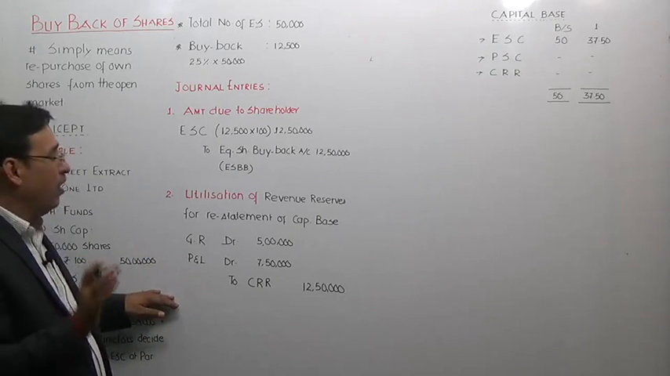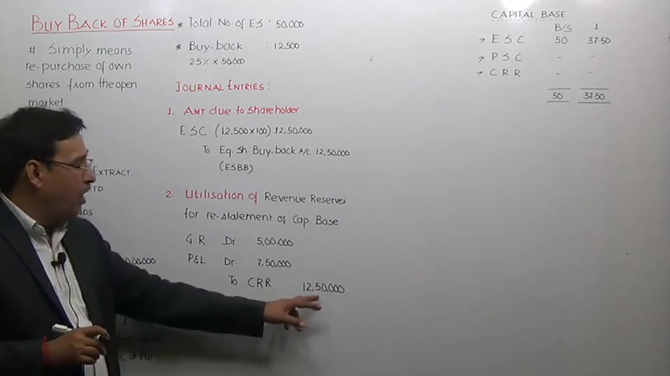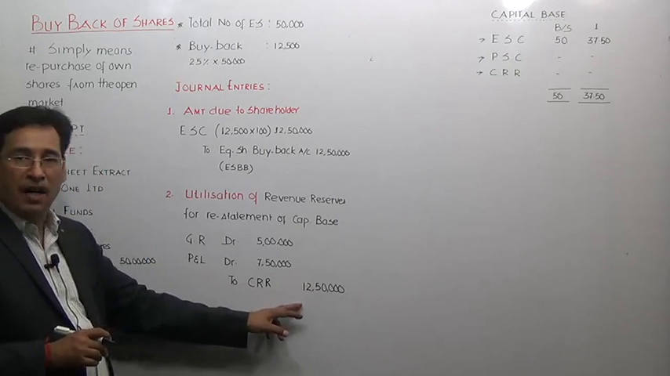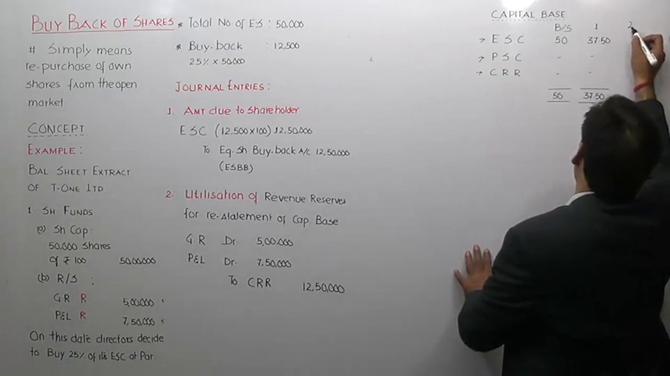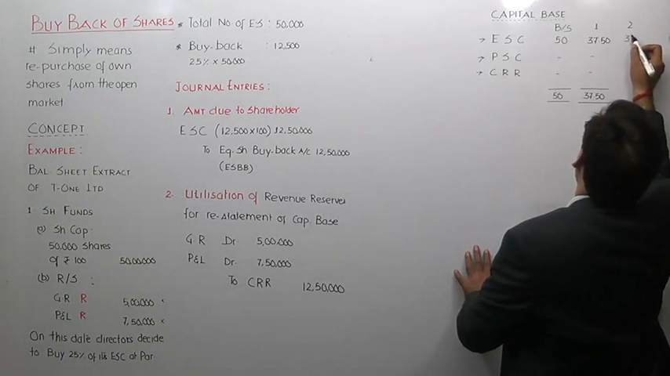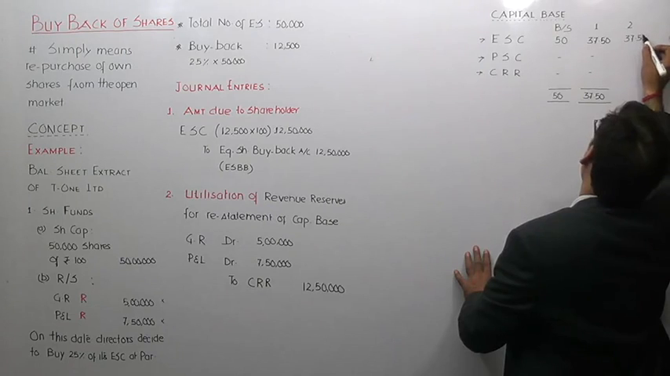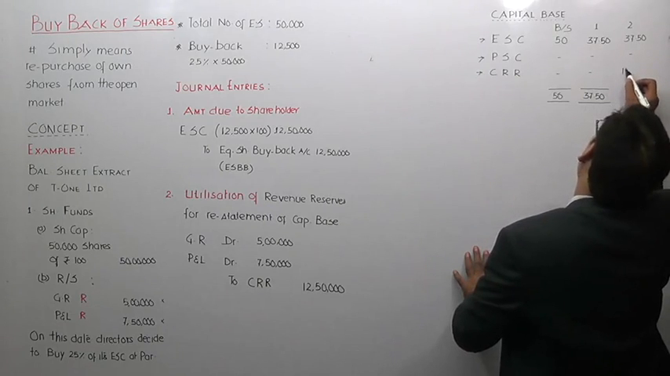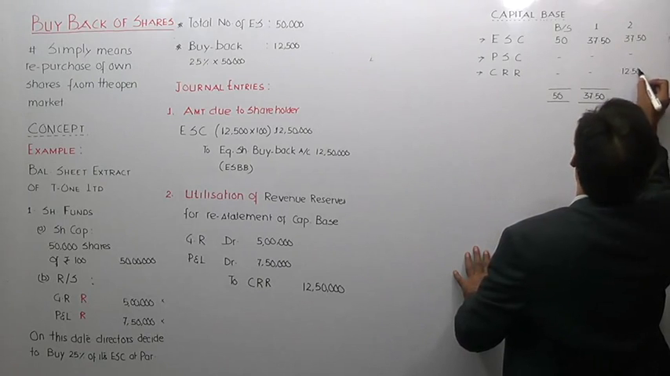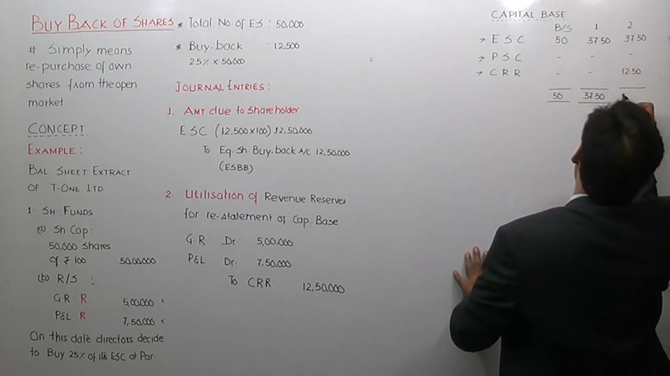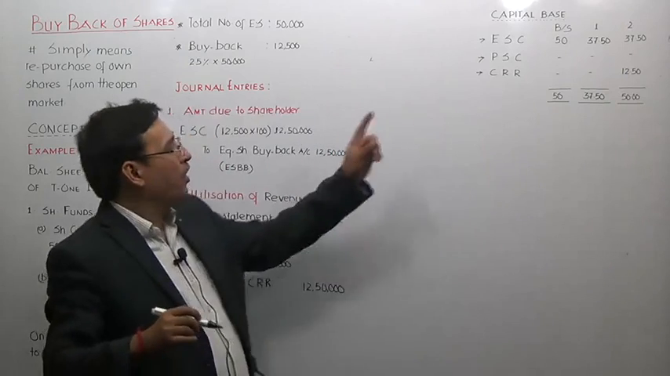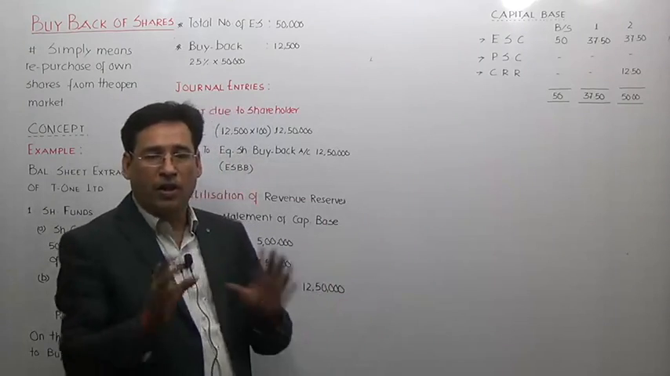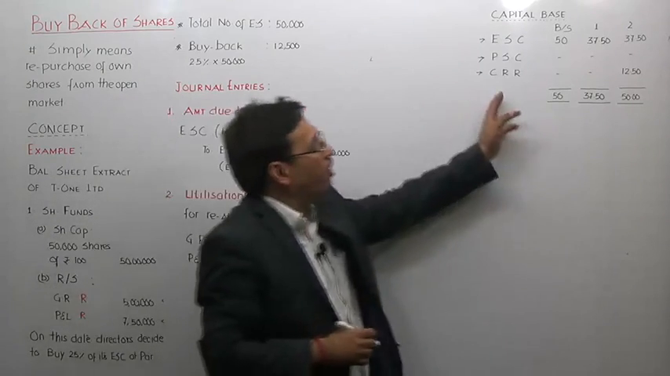Is it clear to you? So a new item will appear in the balance sheet by the name of CRR. So now you can see, after having passed your second entry, the position is that your equity share capital is 37,50,000. There is no preference share capital, but now there is capital redemption reserve to the extent of 12,50,000. So now you can see that your capital base has been restored. Is it clear to you? So this is just for the understanding.